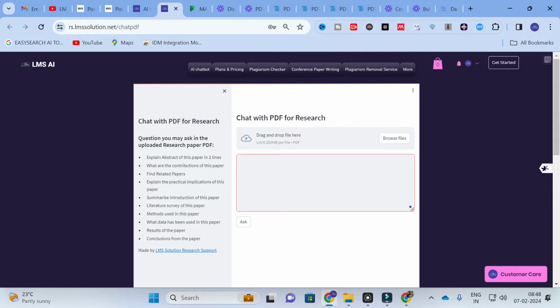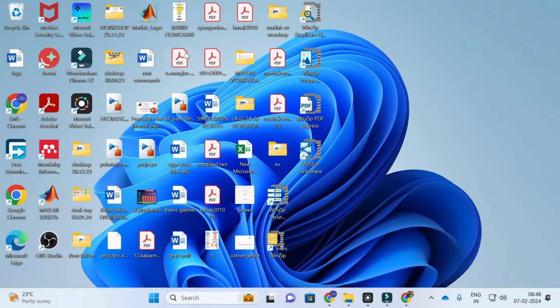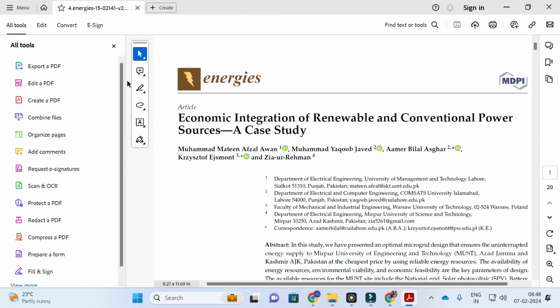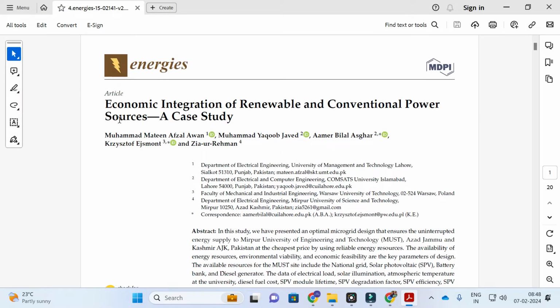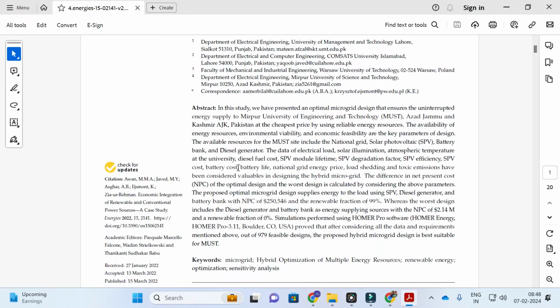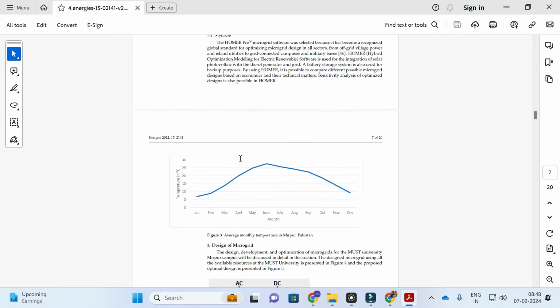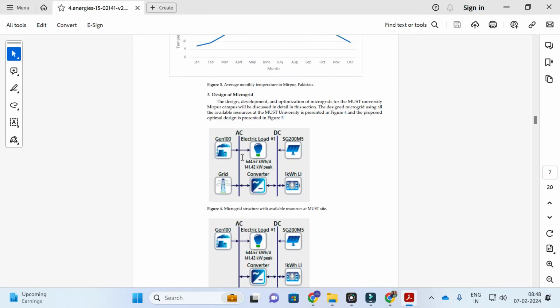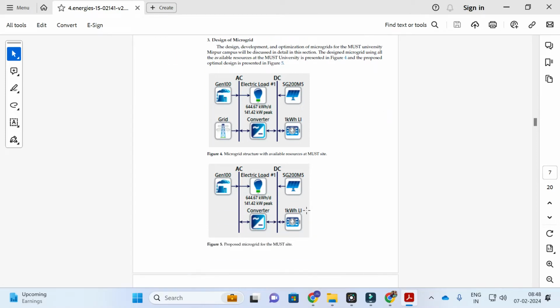In this video, our main focus is to analyze the pictures in those reference papers. Let us upload some random reference paper so you can get an idea. I am going to upload this paper: Economic Integration of Renewable Energy and Conventional Power Sources, a Case Study. Here you can see the paper and some of its pictures. For example, please make a note of Figure 4, microgrid structure with available resources at MUST site. Next, Figure 5, proposed microgrid for MUST site.